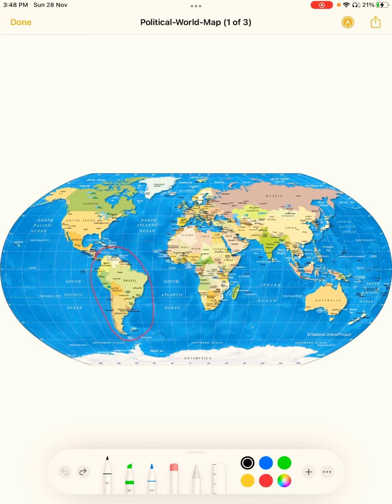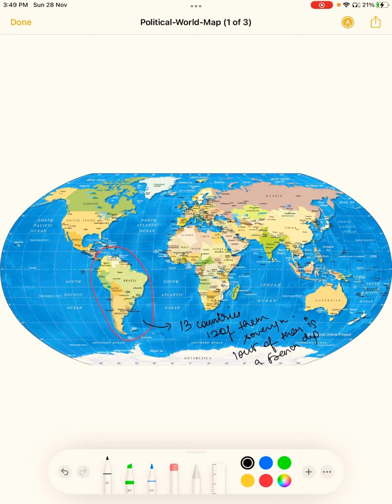So, without much ado, I'm going to start with the continent which is known as the South American continent. The South American continent consists of 13 countries. Of the 13 countries, 12 of them are sovereign. One out of them is a French dependency.